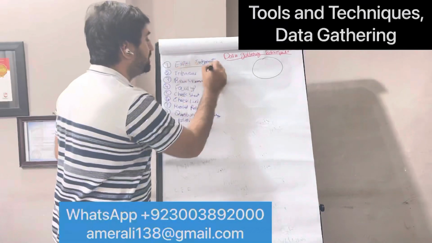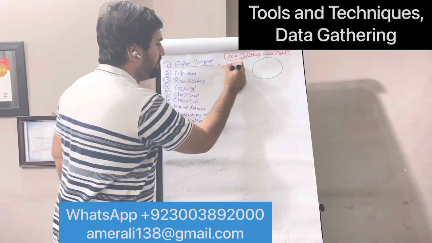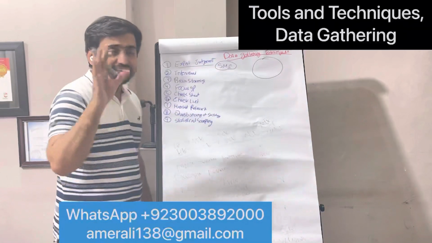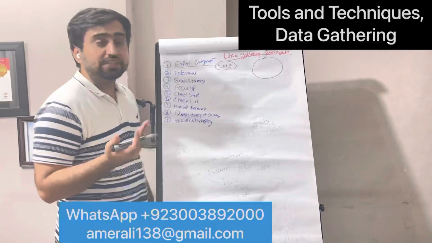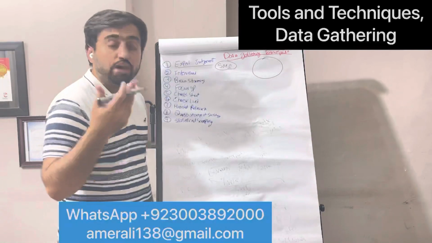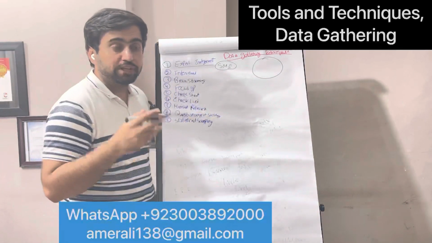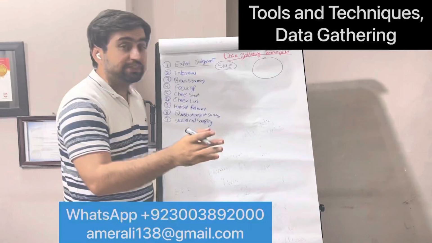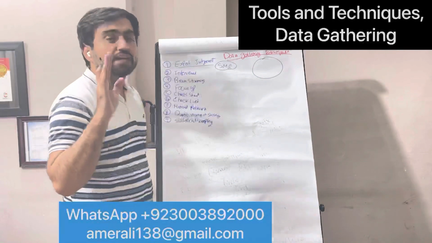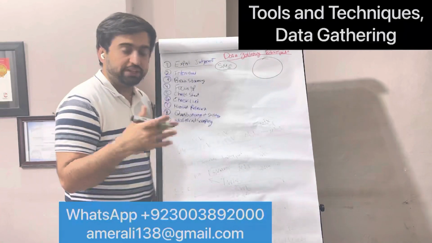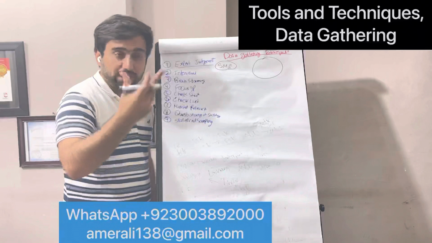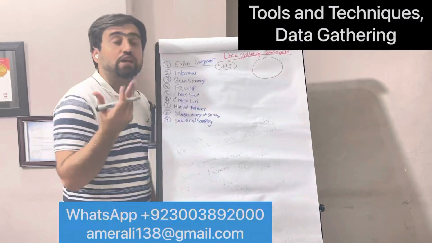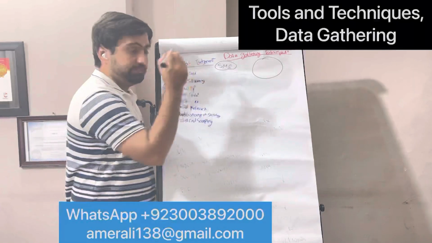First of all, expert judgment, also known as subject matter expert. This is one of the most used tools and techniques in the entire PMP. Whenever there is an issue, ask the expert. You want to identify risk, talk to an expert. You are unable to find the solution, talk to an expert. In agile as well as predictive, expert judgment is one of the most used tools. You use it whenever you want to get information, take a decision, or when there is something you don't understand.